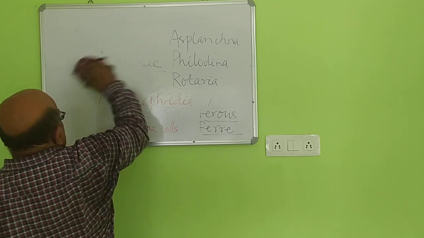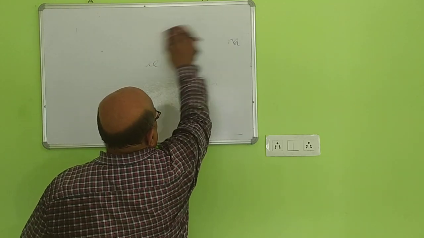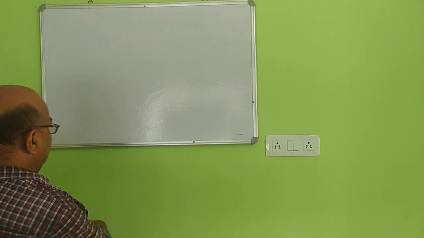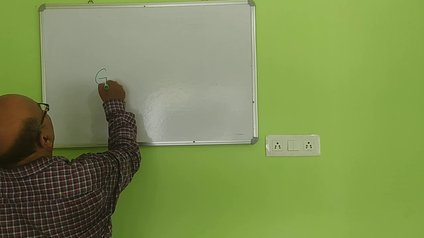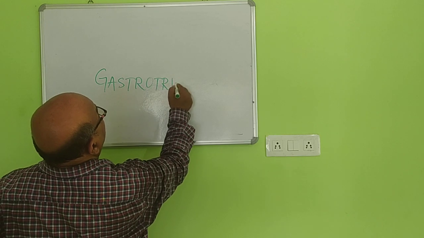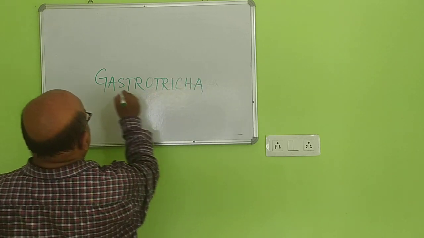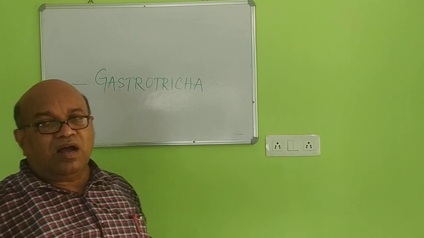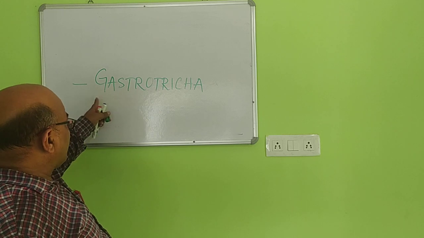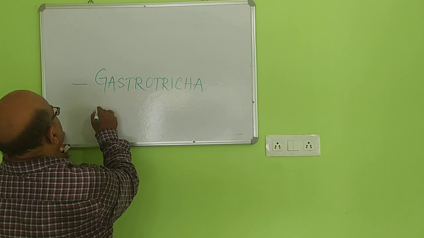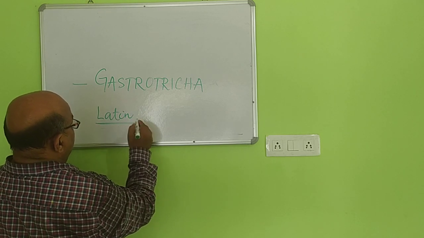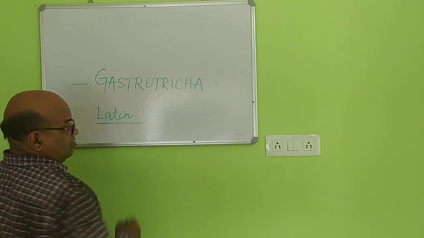Let us know about another class that is called Gastrotricha. G-A-S-T-R-O-T-R-I-C-H-A. It is the second class of the Aschelminthes. The term Gastrotricha is a Latin derivative term, and it derives from two different words.